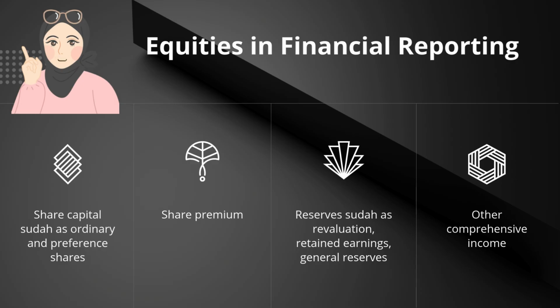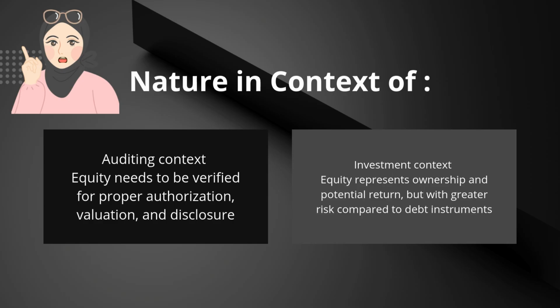Lastly, we have other comprehensive income, which records items that are not part of regular profit, such as foreign currency translation or changes in asset value. Together, these components reflect the ownership interests of shareholders in the company. Lastly, for my part, nature in the auditing context, equity needs to be verified for proper authorization, valuation, and disclosure. For investment context, equity represents ownership and potential return, but with greater risk compared to the debt instrument. That's all from me. I will pass to the next presenter.